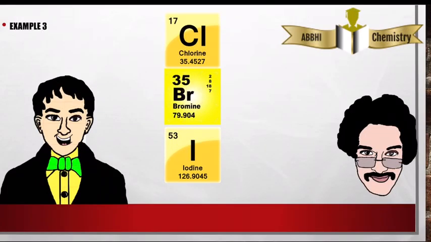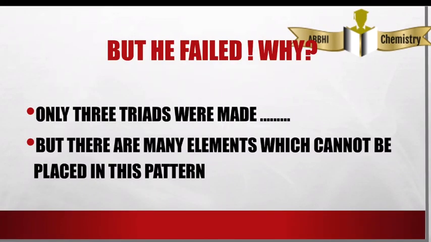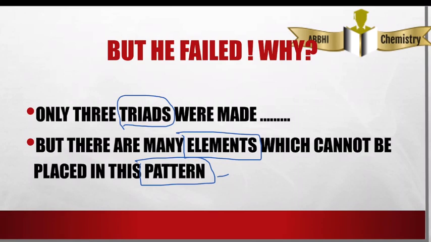This person is the first successful person in classifying the elements based on the triads he discovered. But he failed. Why? Because only 3 triads were made, but there are many elements which were not discovered and cannot be placed in this pattern, that is triads. Yet he is successful.